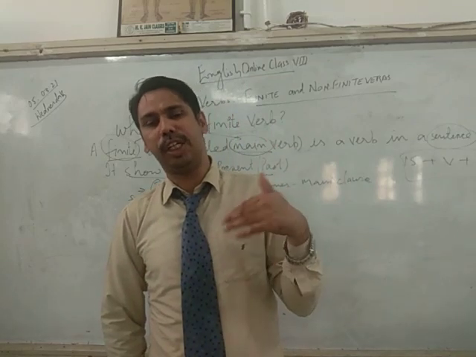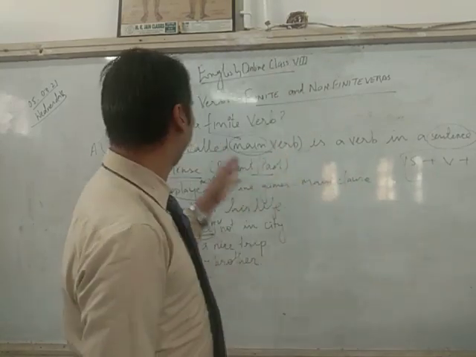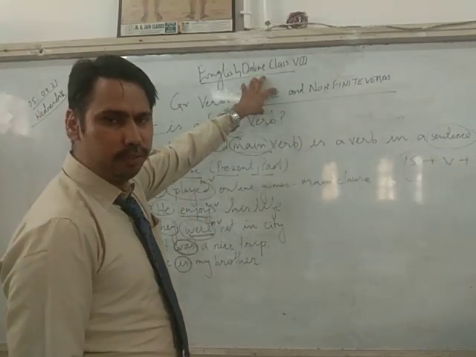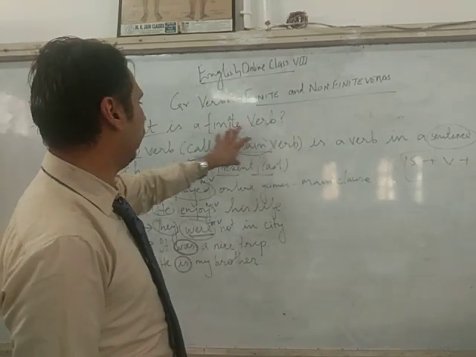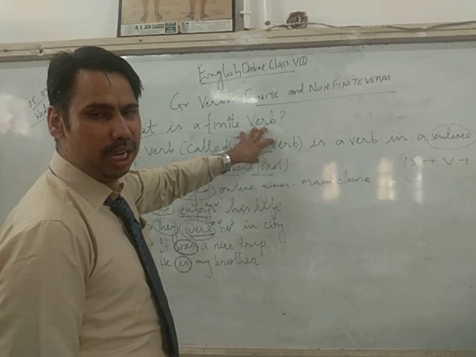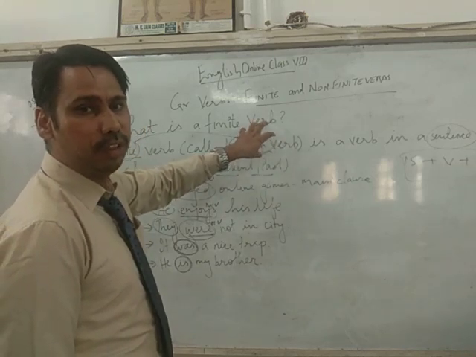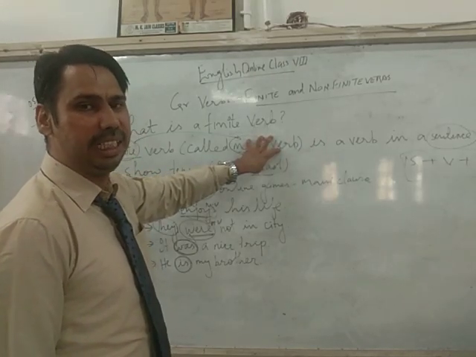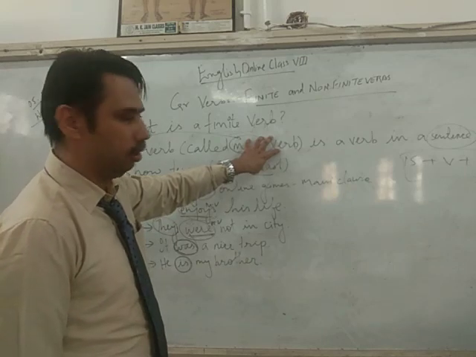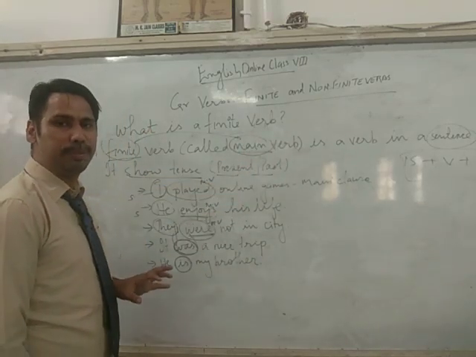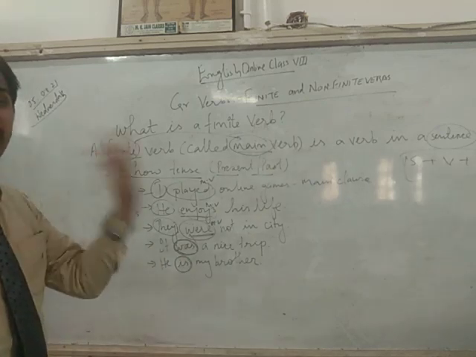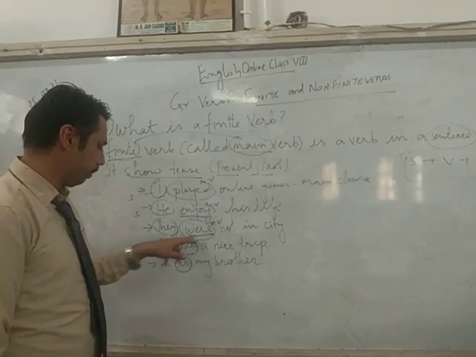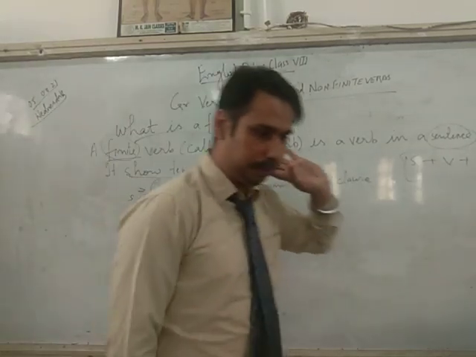So non-finite I will be explaining to you next class. Today I have just explained to you what a finite verb is. So we are doing the finite and non-finite. First, today I am doing the finite verb. Finite verb is called the main verb in a sentence. In every sentence you have a verb in it. Without a verb you cannot frame a sentence. It can be a main verb or it can be a helping verb. So if we have a helping verb in a sentence, then it plays the role of main verb, right? And what is a sentence? A sentence is my subject, verb and object. So the subject should agree with my verb, right? It should be in agreement. So here we can see the agreement of subject and verb. This is my finite verb, is, right?